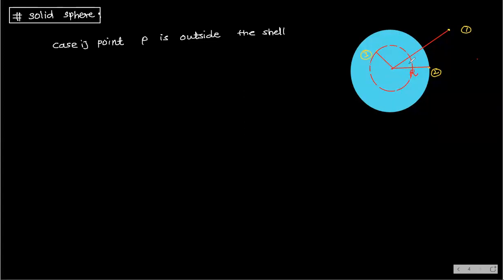This is capital R, so in this first case, small r is greater than capital R. So here E is equal to GM by small r square. Clear?